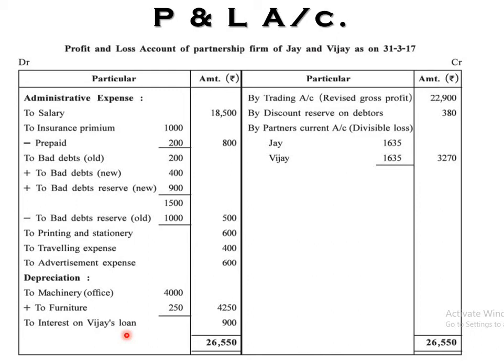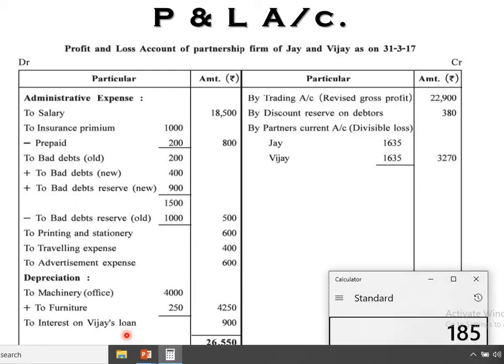It looks like 18,000 for the 22,000. Here the debit side total: 18,500, 800, 500, 600, 400, 600, 4,250 and 900. So the debit side total is 26,550. Deduct the amount of the credit side, minus 22,900 minus 380. That is the amount of the discount on debtors.